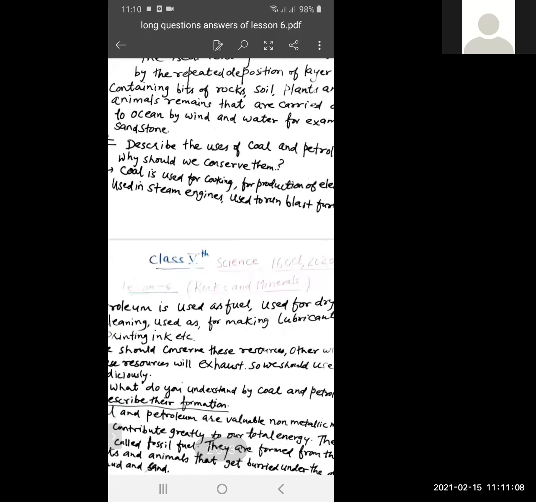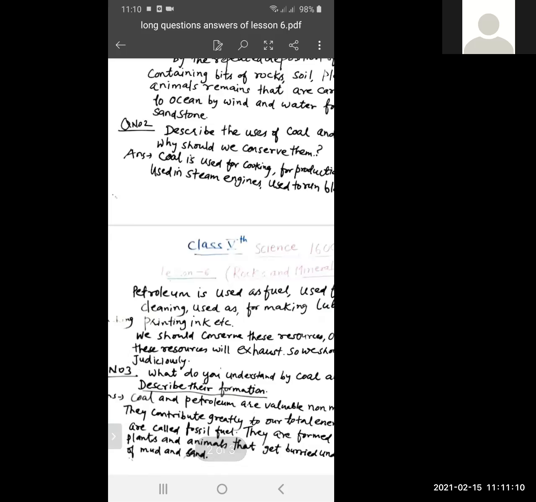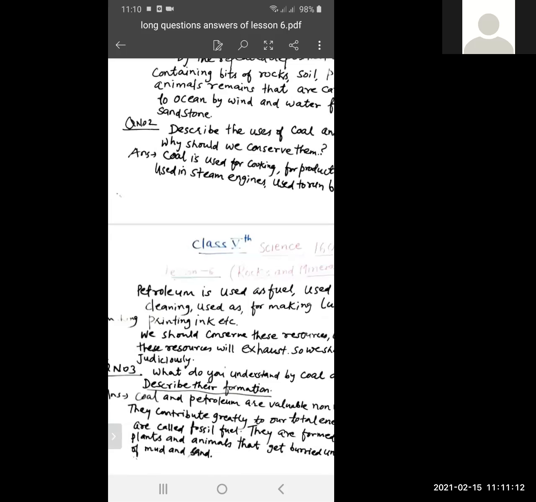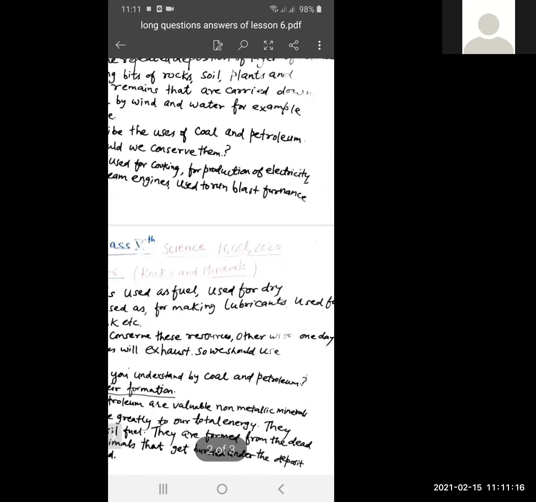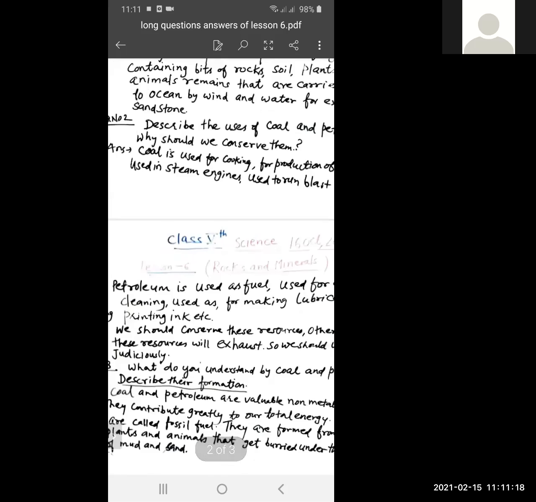Why do we have to conserve coal and petroleum? What could be the answer of this question?